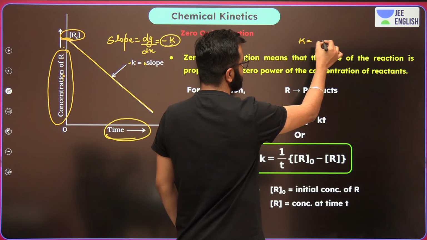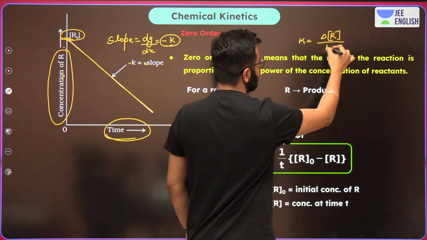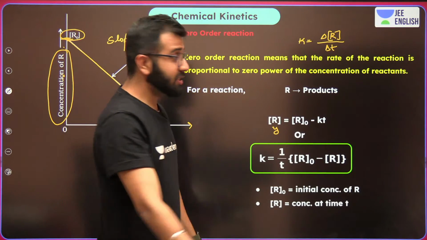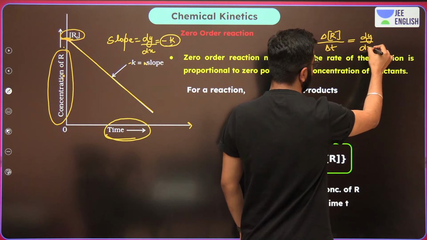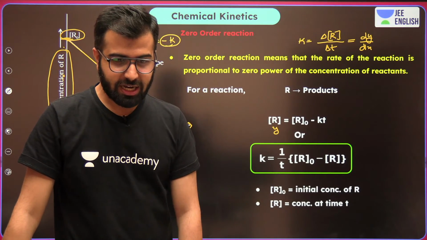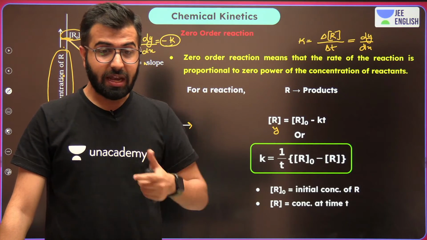K is equals to change in concentration, this is dy, upon change in time, this is dx. So guys, write it down in your notebooks. Which is nothing but dy by dx also. Okay? Yes or no? Let me know in the chat. Is this clear? And if it is, like the video. And now let's move ahead.